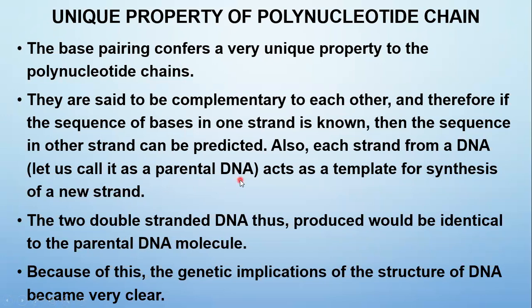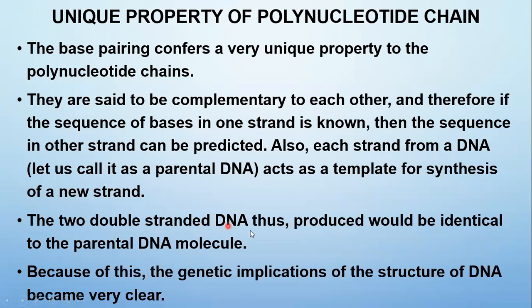So we know that DNA consists of two polynucleotide chains, both complementary to each other, and each strand acts as a mold or template for the synthesis of a new one. The polynucleotides present in DNA are called parental strands, and the new strands formed from each polynucleotide chain are called new strands.